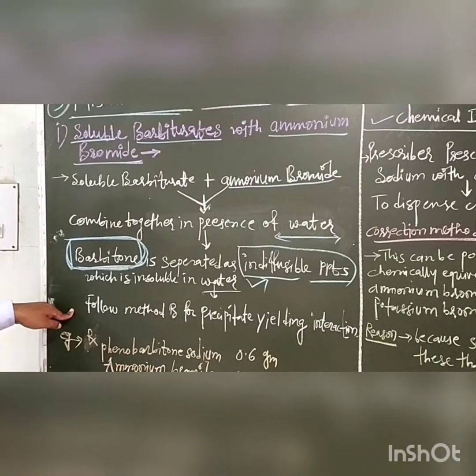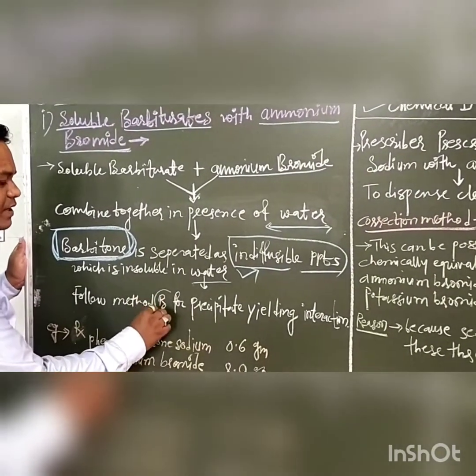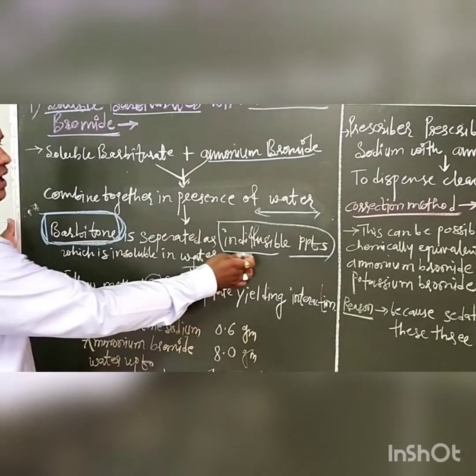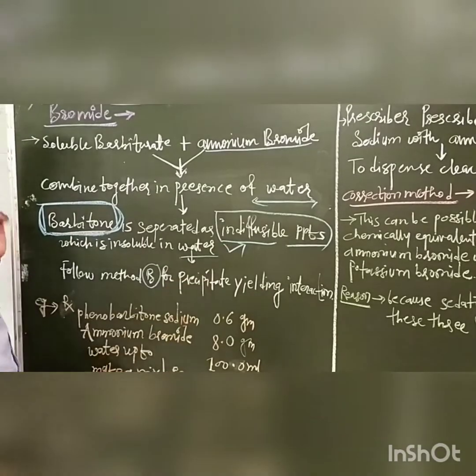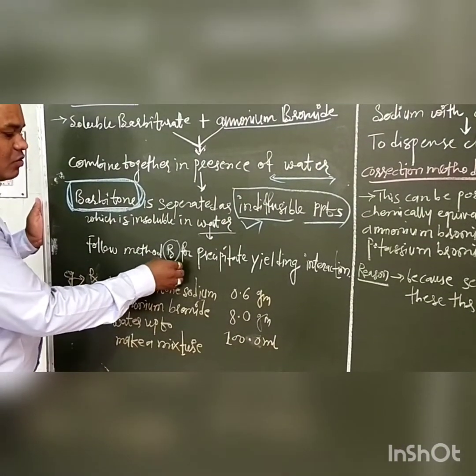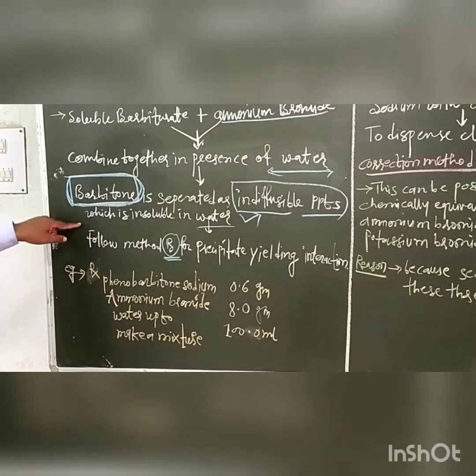Therefore, we have to follow method B for precipitate yielding interaction, because in this case indivisible precipitates are formed.